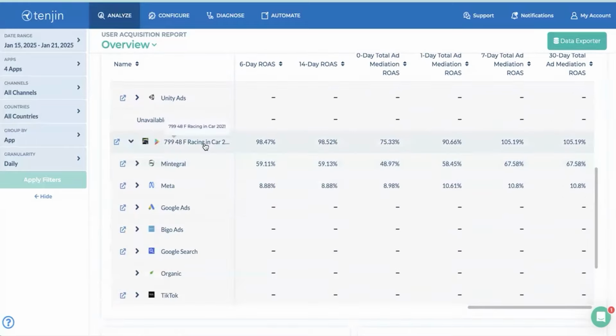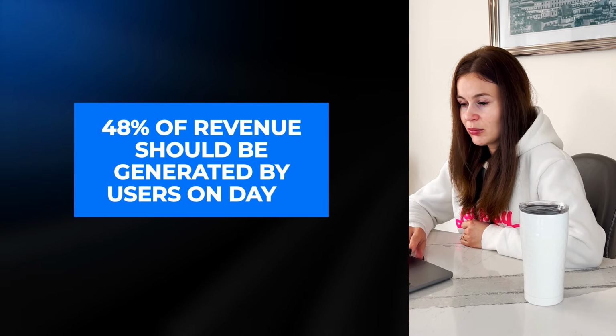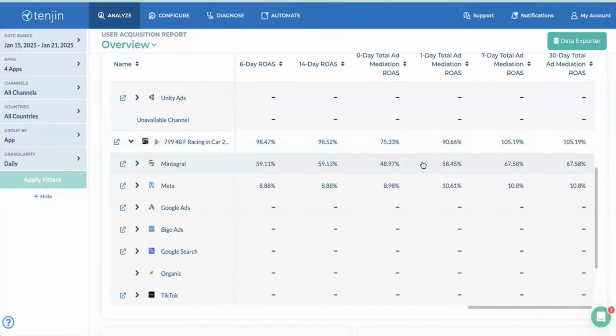What about Android? For this project, our key performance indicator, KPI, for metrics is approximately 48%. Users must generate revenue on day 0. As you can see, Mintegral is certainly giving us even more, meaning all the traffic coming from Mintegral meets the KPI. And just a couple of days ago, we connected a new source. We integrated Meta. We are also running small-scale tests and trials here to see how they will pay off.